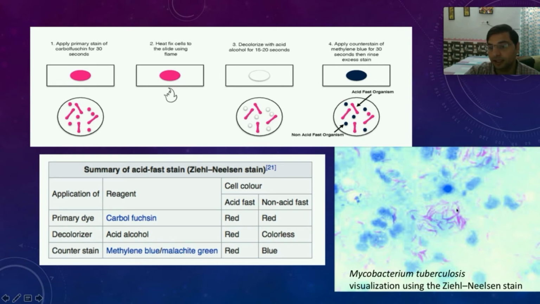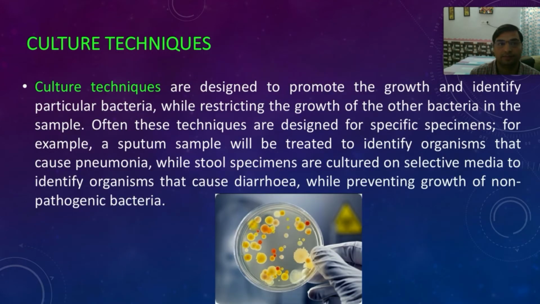So if these red threads which are seen here, if we can see them under a microscope, we say that the mycobacteria is positive. So this is one of the tests to diagnose, one of the very cheap and very easily available tests to diagnose tuberculosis, right? The acid fast test by Ziehl-Neelsen stain, right? Or acid fast stain also, it is called as acid fast stain, right? Or the mycobacteria are also called as acid fast mycobacteria.